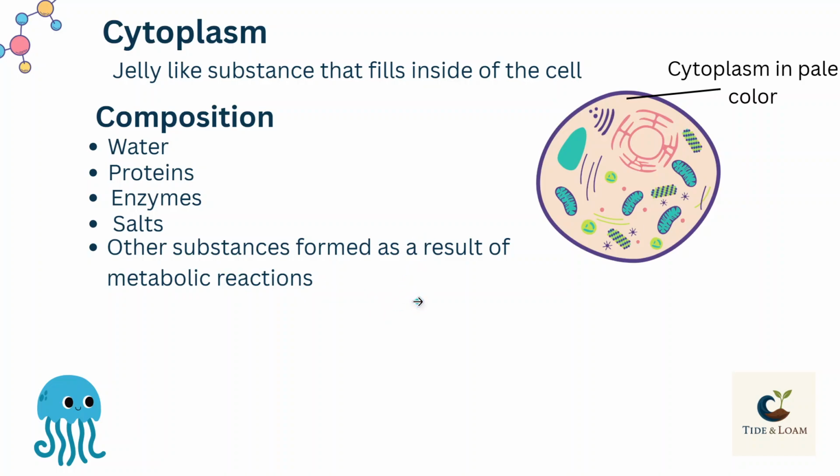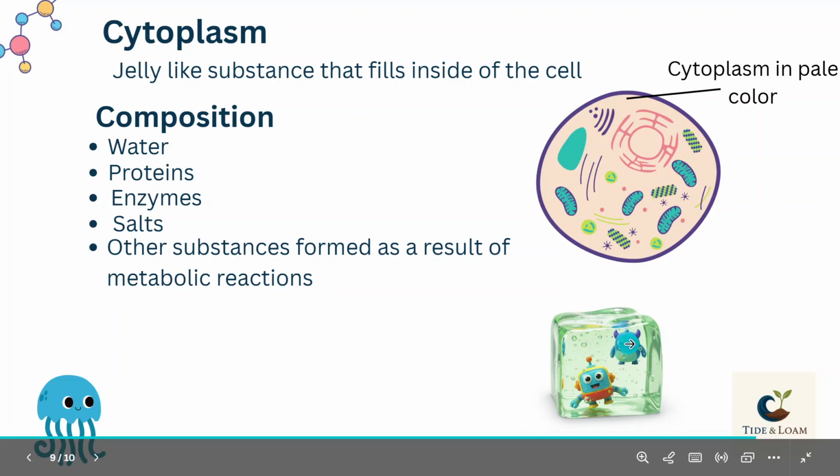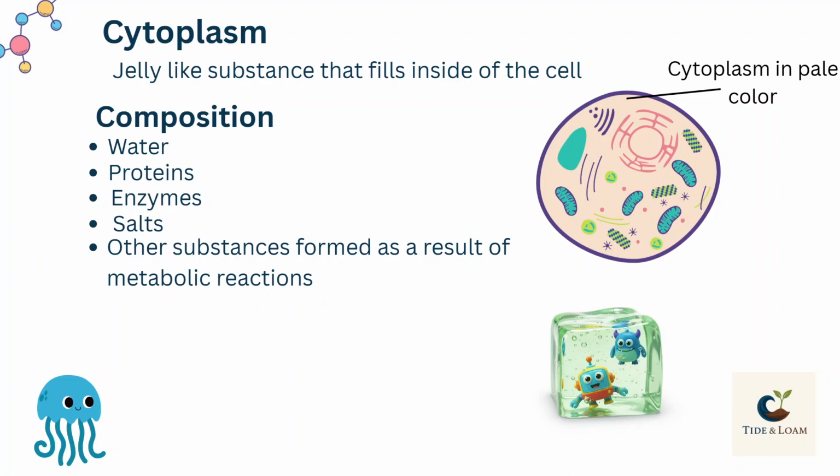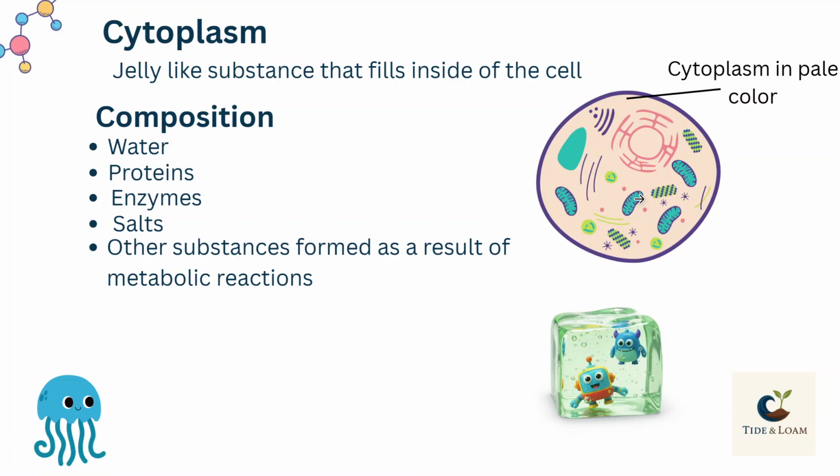Now here we have an analogy to understand the nature of cytoplasm. This is a jelly, and inside this jelly, these little toys are floating. So you can think of this jelly as cytoplasm and these toys as organelles. Just as in this figure the toys are stuck and floating in the jelly, in the same way organelles are present in the cytoplasm. Because of the jelly like nature of cytoplasm, the organelles are fixed in this jelly like structure, and they float.